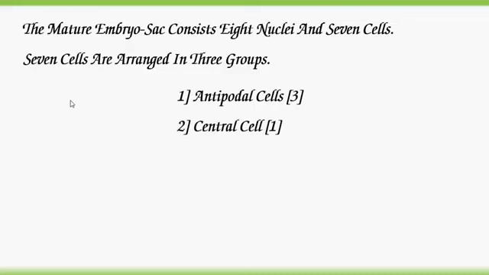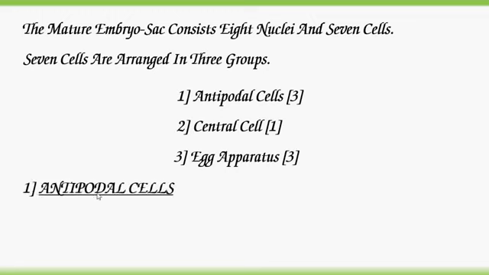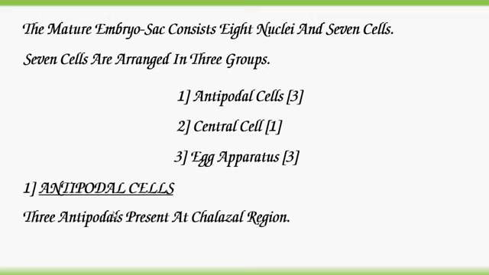Structure of embryo sac. The mature embryo sac consists of 8 nuclei and 7 cells. 7 cells are arranged in 3 groups. They are 3 antipodal cells, 1 central cell, 3 egg apparatus cells. Antipodal cells: 3 antipodal cells are present at the chalazal region. These antipodal cells degenerate during development.